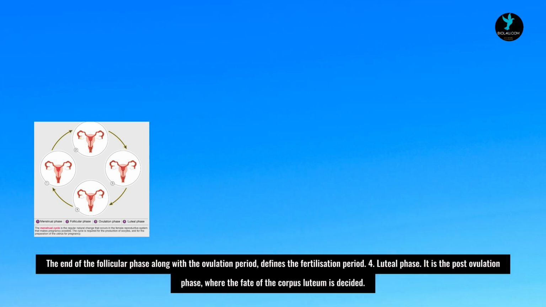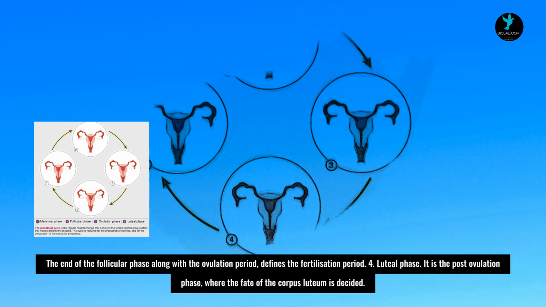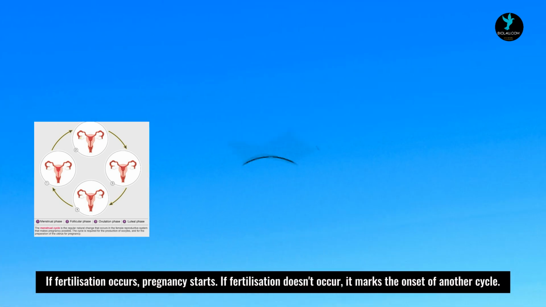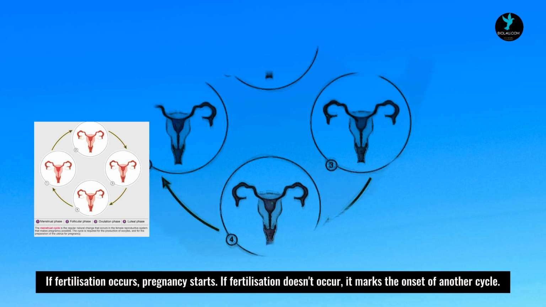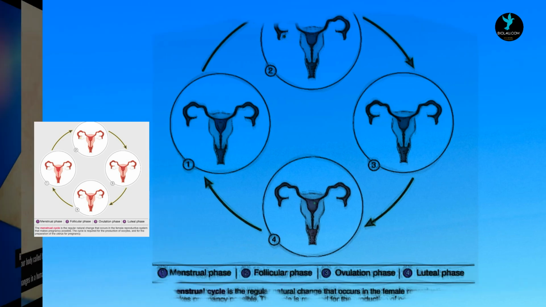The end of the follicular phase along with the ovulation period defines the fertilization period. 4. Luteal phase. It is the post-ovulation phase, where the fate of the corpus luteum is decided. If fertilization occurs, pregnancy starts. If fertilization doesn't occur, it marks the onset of another cycle.